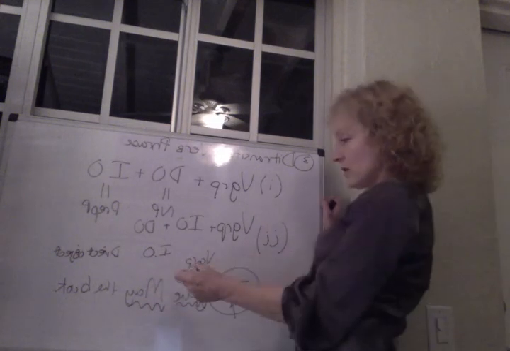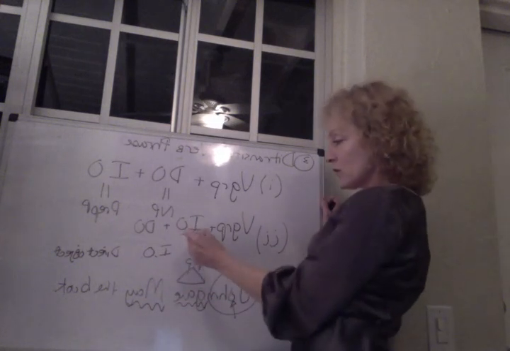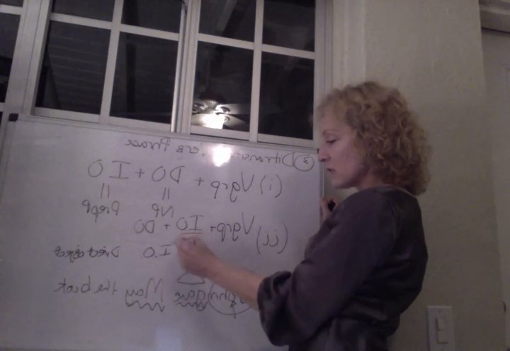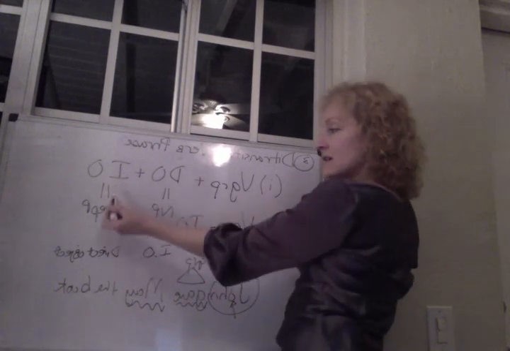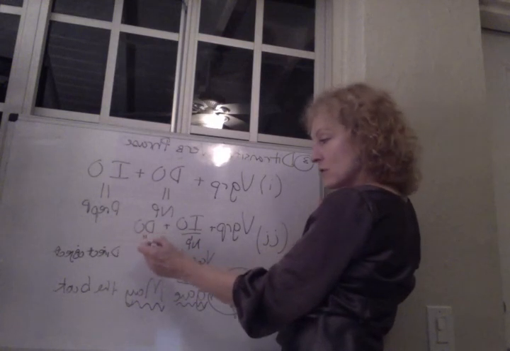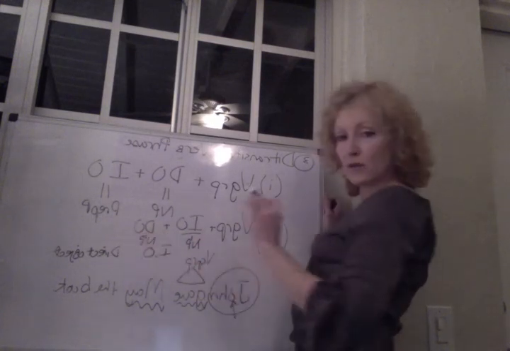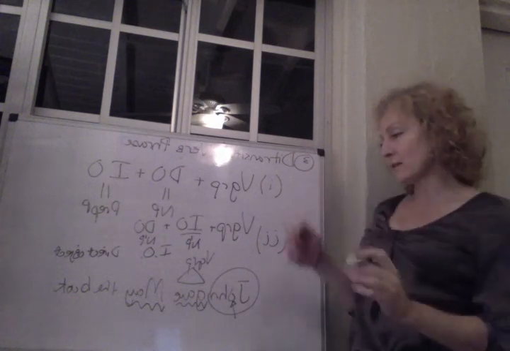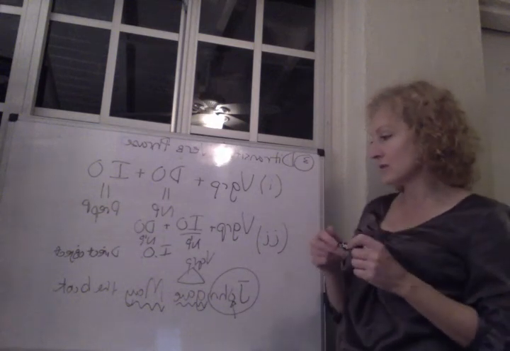So the indirect object, when it appears first, appears as a noun phrase. When it appears second, it appears as a prepositional phrase. The direct object always, always, always appears as a noun phrase. So that will never change for any example.